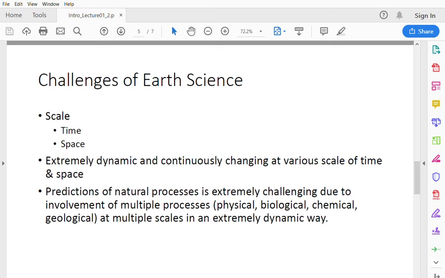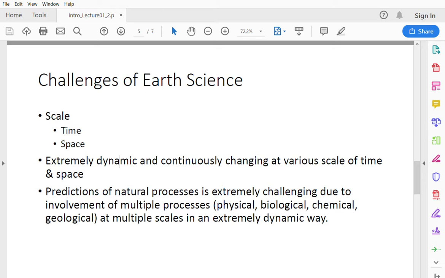So there is this extremely dynamic nature that we are studying in earth science. These events sometimes change very quickly, and sometimes it takes hundreds, thousands, and millions of years to make any significant change. That's why it makes it very challenging.